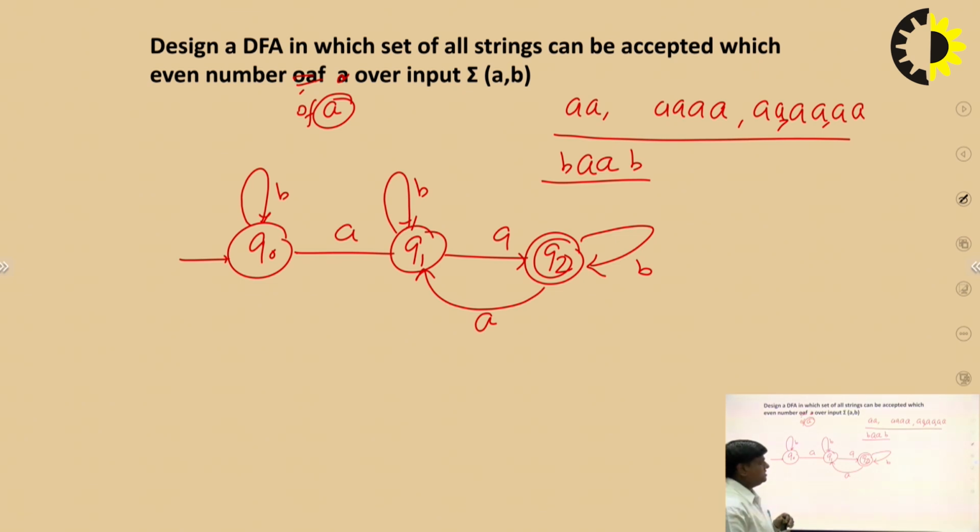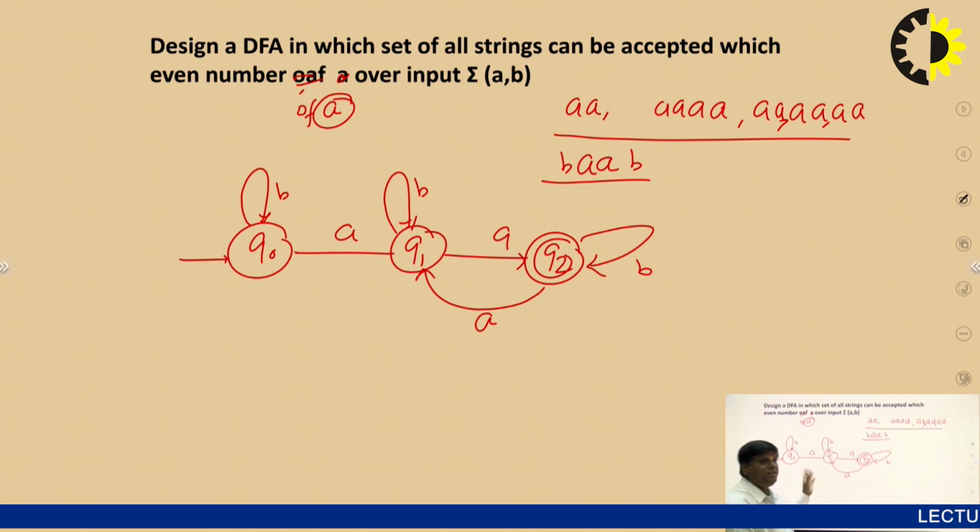Now check whether the machine is complete or not. From this state, A or B transitions are available. From this state, B and A transitions are available. From this state, B and A transitions are available. It means this machine is complete and my target is achieved. An even number of A's is accepted by this given finite automata.